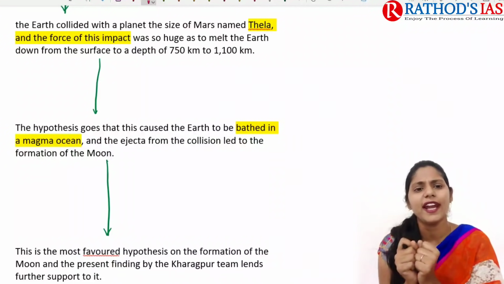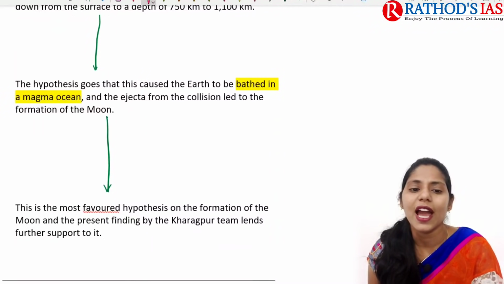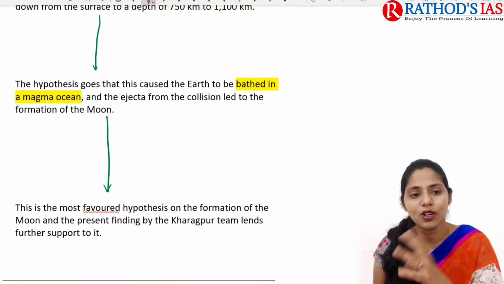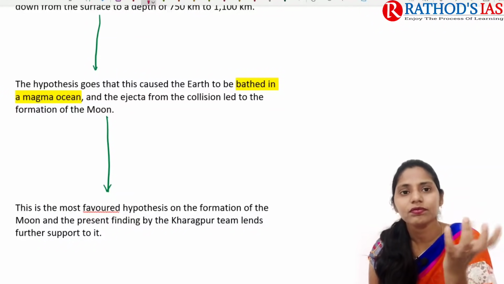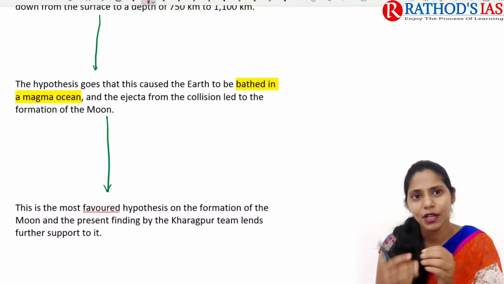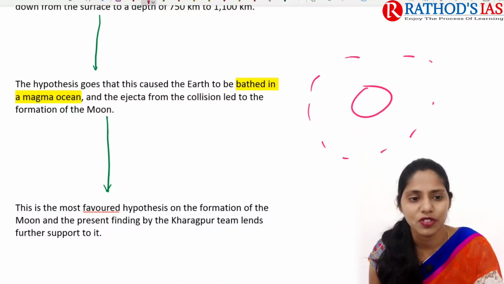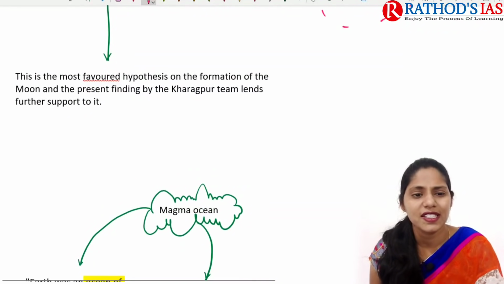Earth started melting. This hypothesis also says that because of this melting, while the Earth was rotating, heavier metals came into the middle and lighter metals dispersed towards the outskirts.